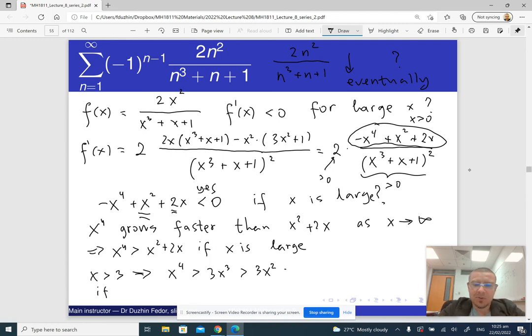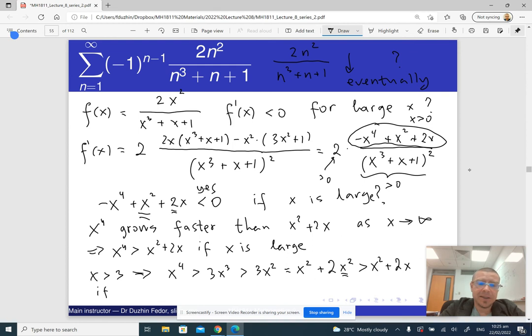Okay, so 3x squared is in fact x squared plus 2x squared. Well, and x squared is bigger than x, right? So this is bigger than x squared plus 2x. Okay, done.